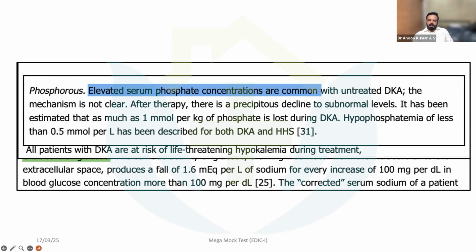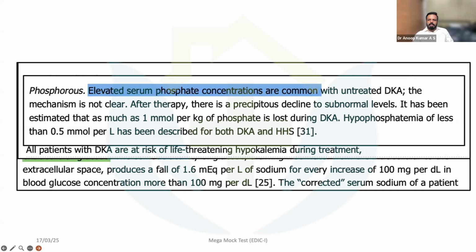The mechanism is not clear, but after therapy there is a precipitous decline to subnormal levels. Initially your phosphate level may be high, but with treatment, like the potassium levels lowering, in the same way you can have hypophosphatemia during treatment. Otherwise, you can have an elevated serum phosphate concentration. That is a very important point, especially as far as the MCQ part is concerned.